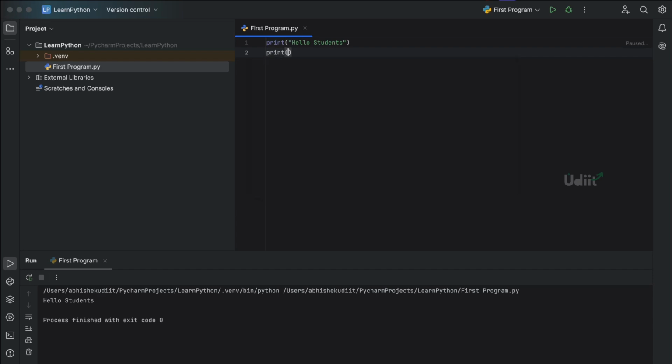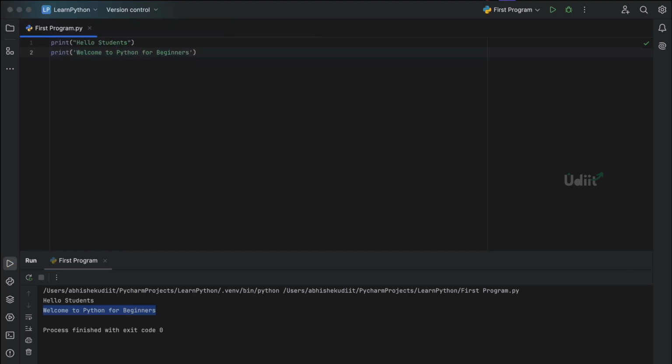I'll say print and then inside the single quotations, I'll say welcome to Python for beginners. I will go and run. So the output is welcome to Python for beginners. There's no difference between whatever we have given inside the single quotations and double quotations. We can also minimize this project window.